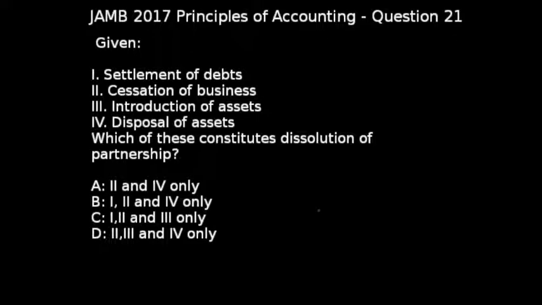Once the assets are disposed or sold, there is every tendency that there will be sufficient money or funds to use in settling the partners as well as the creditors. So the correct option to that question is option B.